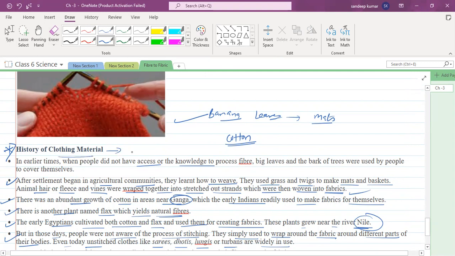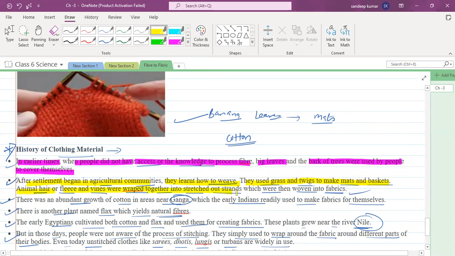History of clothing material is there, so you just glance over this. In earlier times, when people did not have access or knowledge to process fiber, big leaves or the bark of trees were used by the people to cover themselves. Yes or not? After settlement began in the agricultural community, they learned how to weave. They used grass and twigs to make mats and baskets. Animal hairs or fleece and vines were wrapped together into the structure, stretched out strands, which were then woven into fabrics.